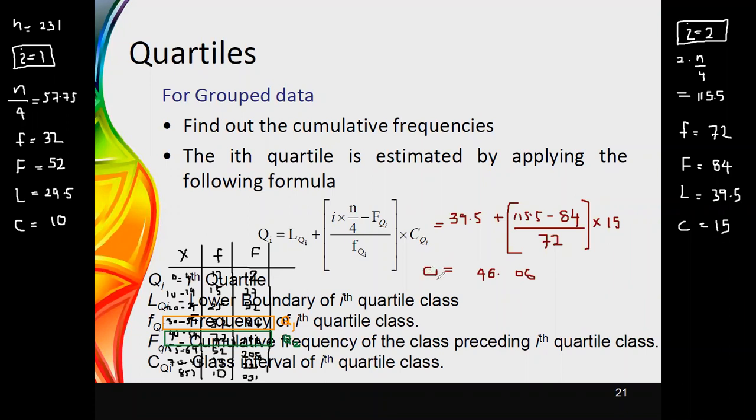This is the value that you can obtain for the second quartile. Now you can try for the third quartile using the value of i equals 3. Do the substitution with i equals 3, and then using this calculation, you can obtain the value for the third quartile.